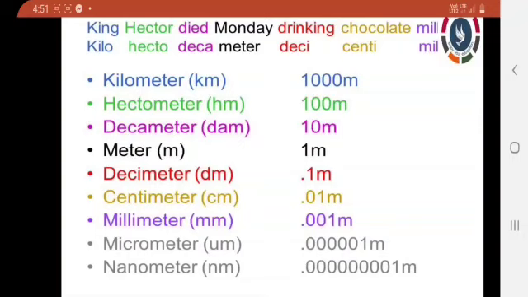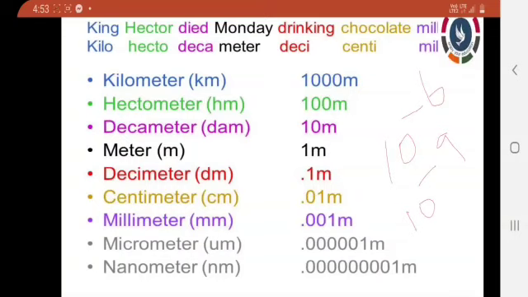And meter is 1; 1 meter is equal to 1 meter. Decimeter is 0.1 meter. Centimeter is 0.01 meter. Millimeter is 0.001. Micrometer is 0.000001 meter.